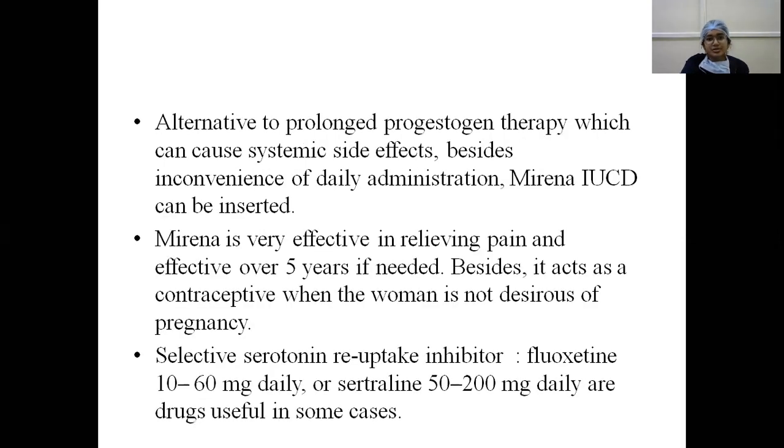An alternative to prolonged progesterone therapy, which causes systemic side effects besides the inconvenience of daily administration, is the Mirena IUCD. Mirena IUCD is very effective in relieving pain, and it is effective over 5 years if needed. It can be left in place for 5 years, and besides, it acts as a contraceptive when the woman is not desirous of pregnancy. Another modality is selective serotonin reuptake inhibitors, SSRIs: fluoxetine 10 to 60 milligram daily, or sertraline 50 to 200 milligram. Other drugs are useful in some cases.